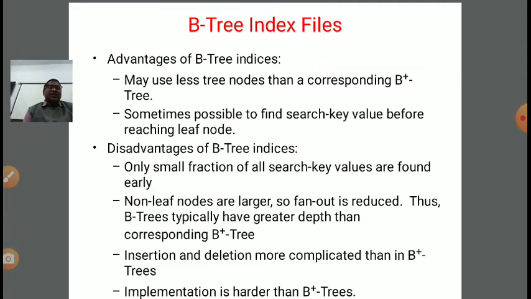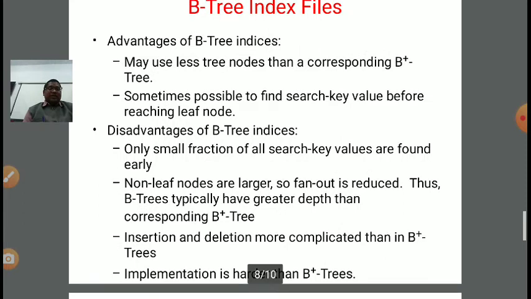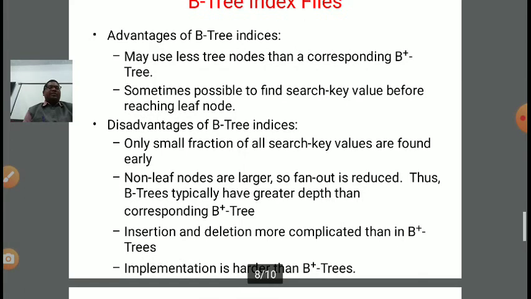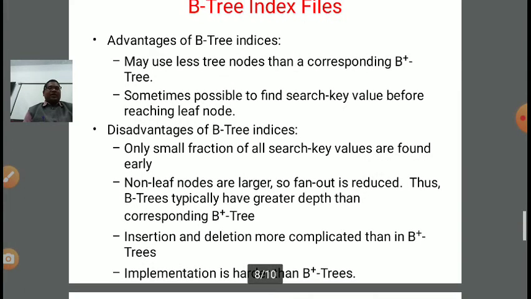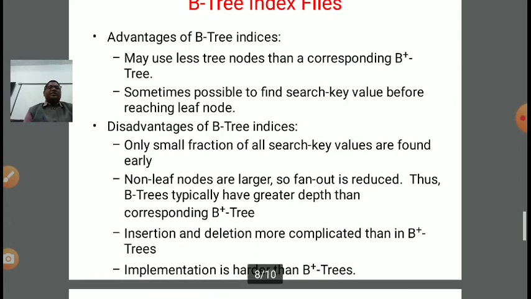There are some disadvantages also. Only a small fraction of all the search key values are found early, right? Else we need to go up to the last level. Non-leaf nodes are larger, so fan out is reduced. Thus B tree typically has greater depth than the corresponding B plus tree. Okay, B tree has more depth. Why? Because fan out will be reduced, and non-leaf nodes are larger.